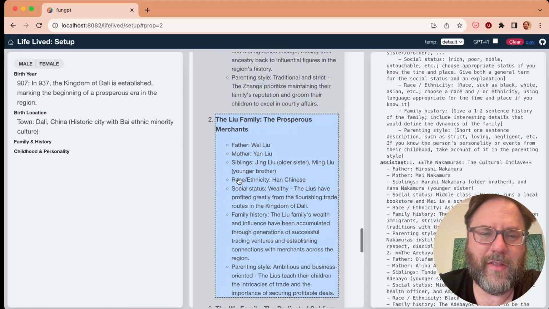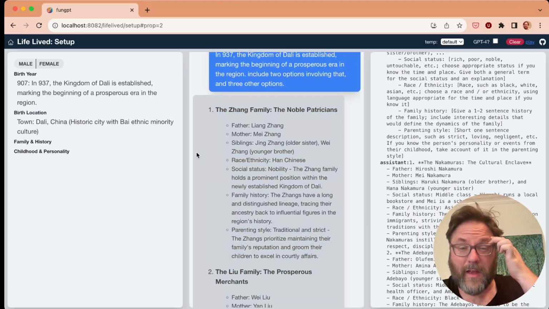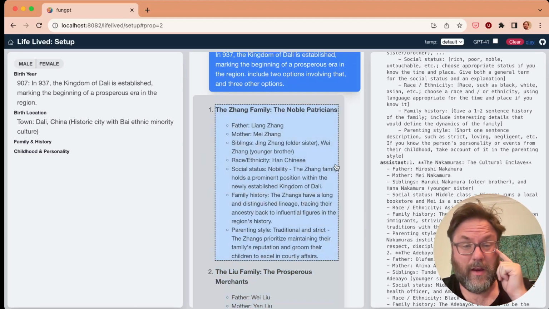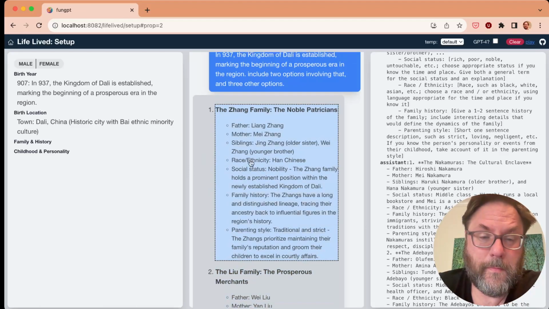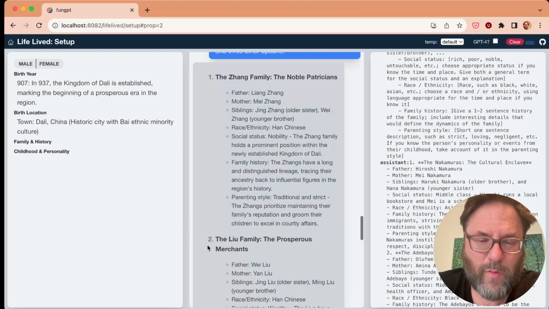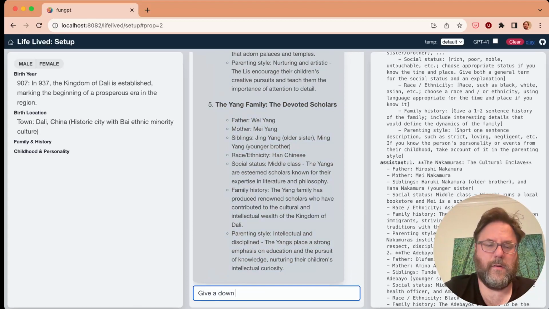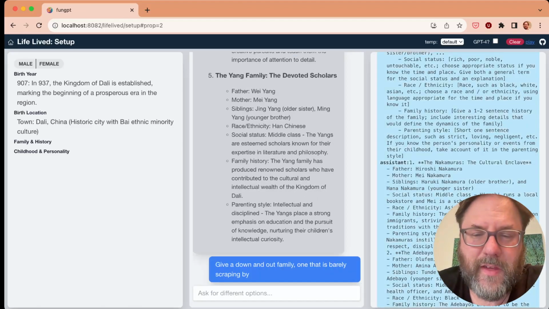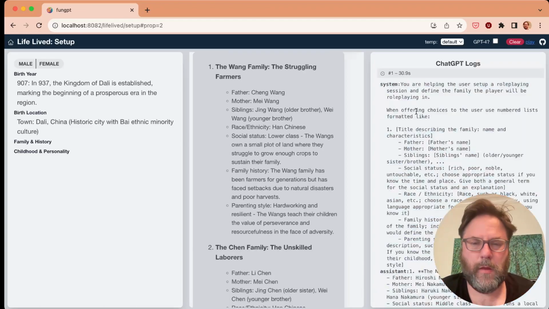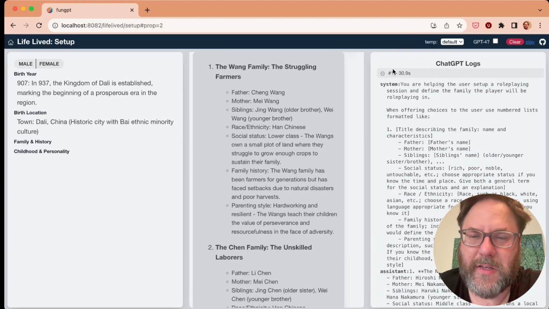Right now, with these choices, it tends to often come up with essentially the same category of choices, and it does have culturally and time relevant things here, but it's not as wide a variety as I would like. Give a down and out. So let's see if we can come up with something else here. All right, I paused that while it was running, and it actually failed once, but it took 30 seconds to do that, so it is grinding hard in these.